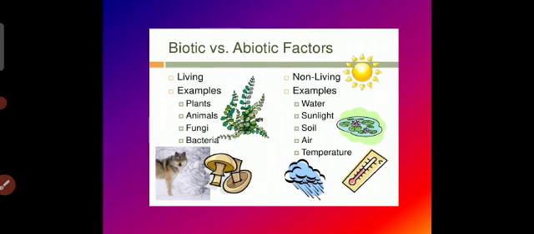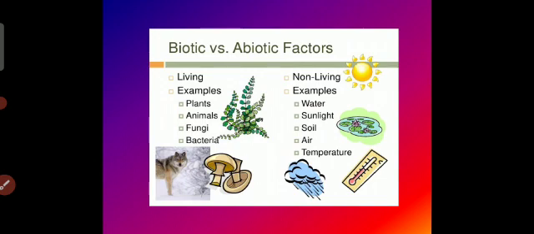You also know that the natural environment has two components, biotic and abiotic. What are the biotic components? Biotic components include all forms of living things, for example plants, animals, fungi, bacteria, etc. And abiotic components include non-living things, for example water, sunlight, soil, air, temperature, and so on.